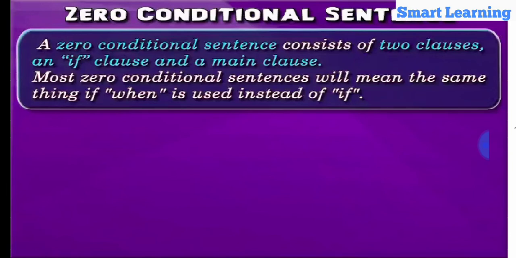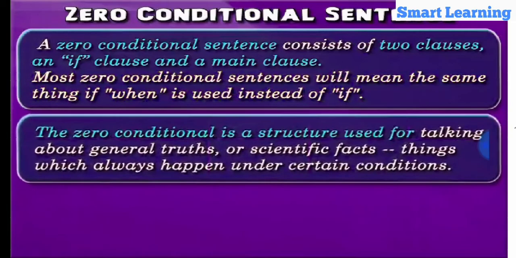The meaning of most zero conditional sentences will remain the same if the word when is used in place of if. Zero conditional sentences are used for telling general truths, facts related to science, and things that generally happen under certain conditions.